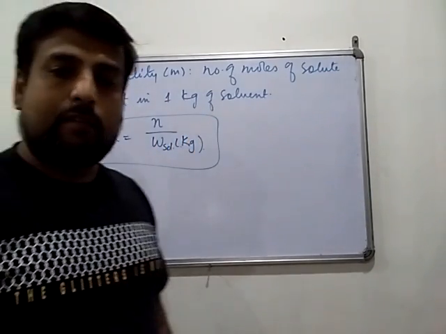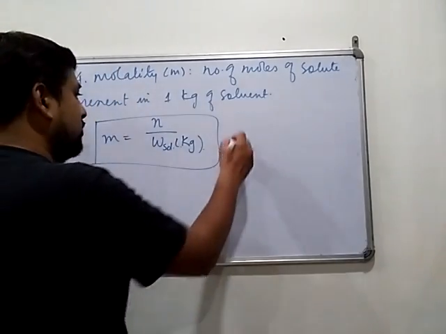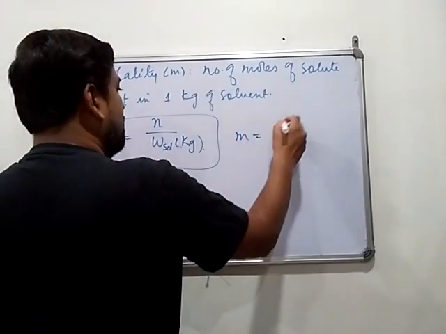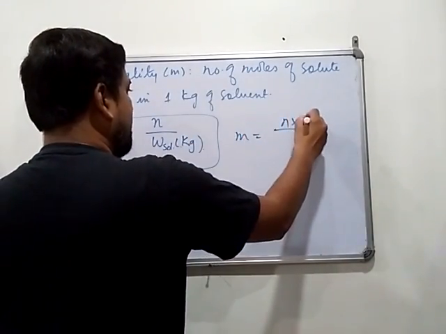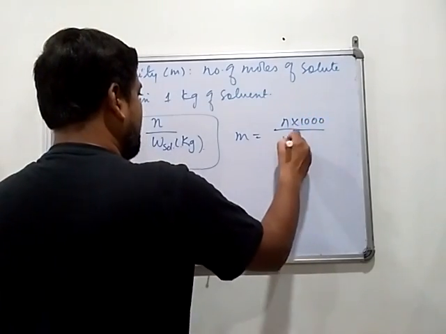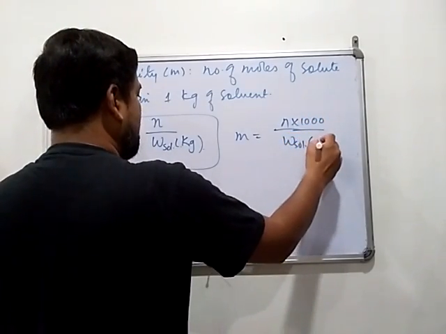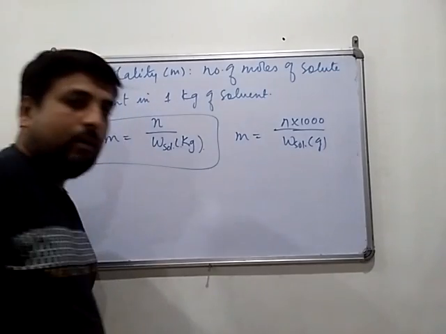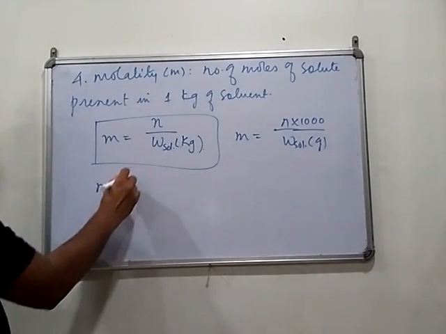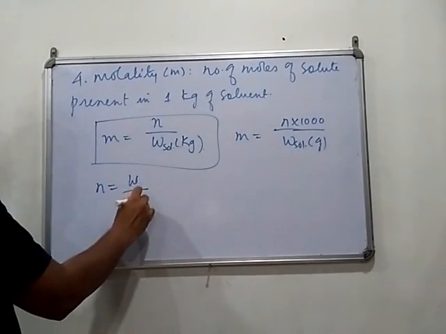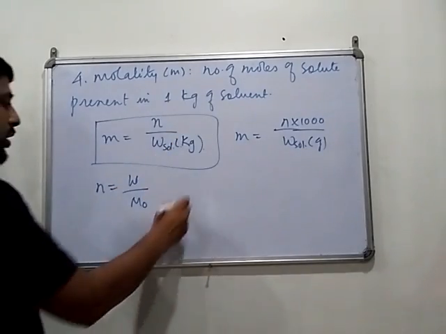But if weight of solvent is given in gram, then what you have to do? Molality equal to number of moles multiplied by 1000 divided by weight of solvent in gram. But as we know that number of moles equal to weight upon molar mass, so this you can substitute there.